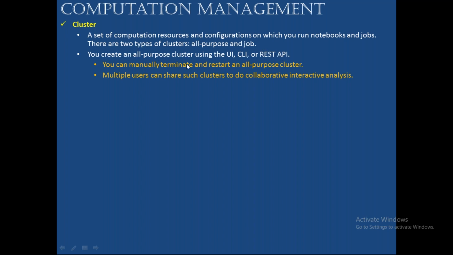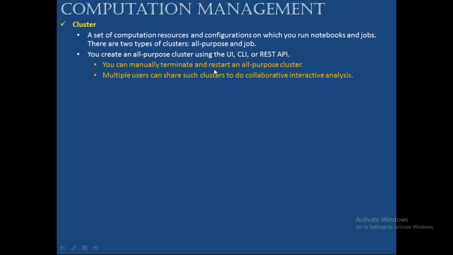Now you can manually terminate and restart an all-purpose cluster. I hope these are all self-explanatory. If you're not able to understand, please let me know. You are going to create an all-purpose cluster by using these three interfaces. Any of these interfaces you can use, as we just discussed: UI, CLI, REST API.